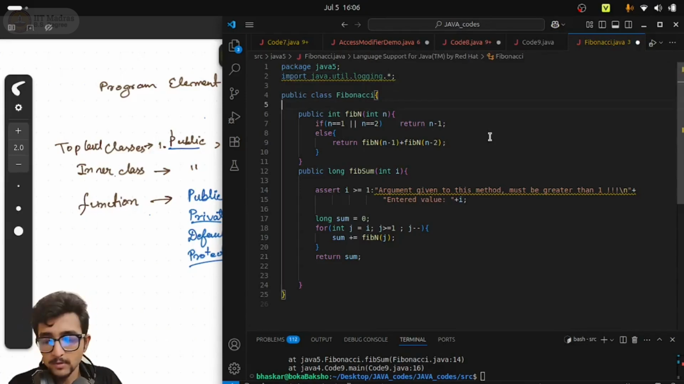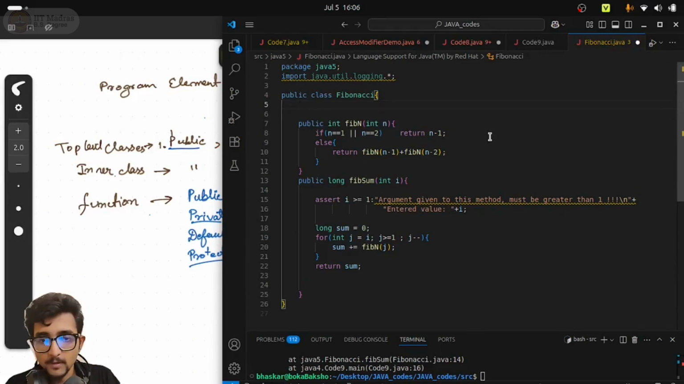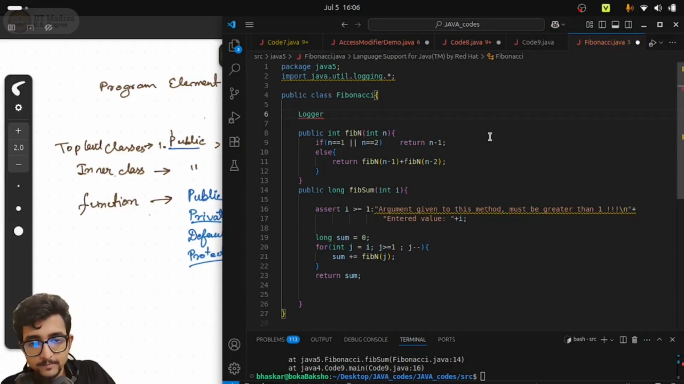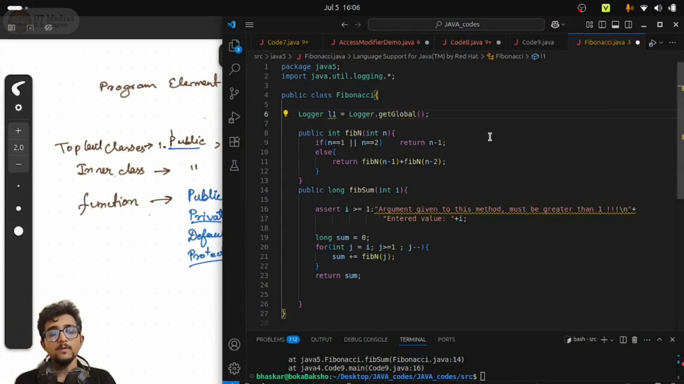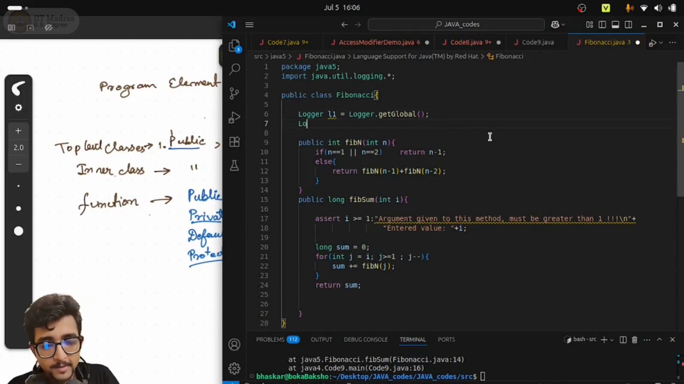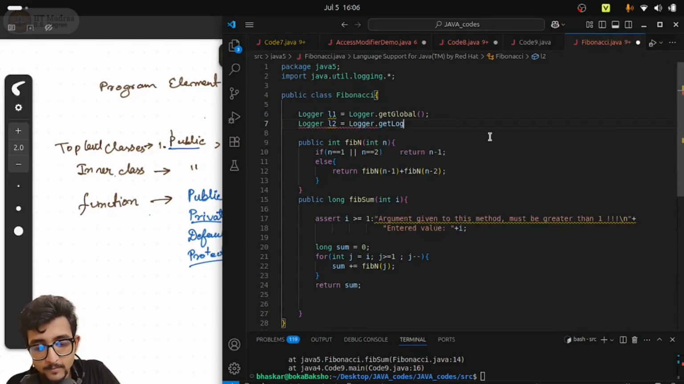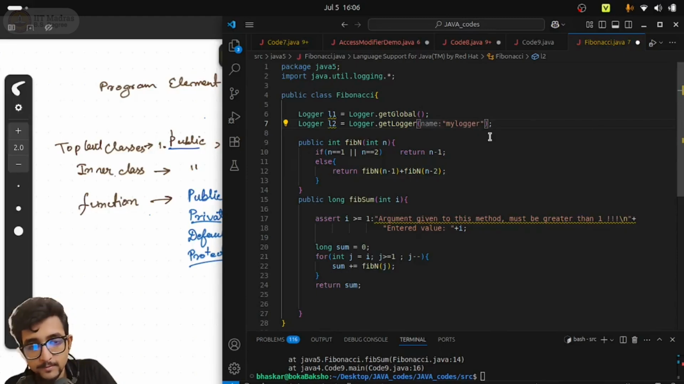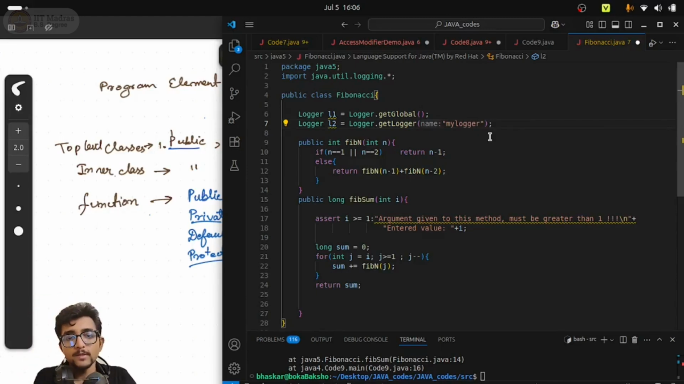Now I will define a logger. Let's say L1 equal to Logger.getGlobal. This getGlobal, as discussed in the slides as well, will return you a global logger. There is another method, which is getLogger, and to getLogger we have to pass a name. Any name, let's say myLogger1 or myLogger, any name of the logger. So these are the two loggers that I am defining.